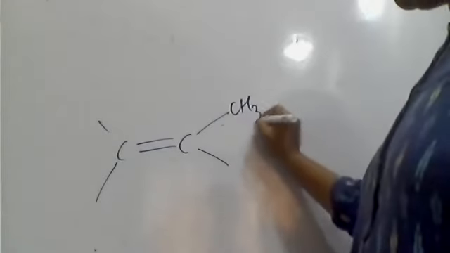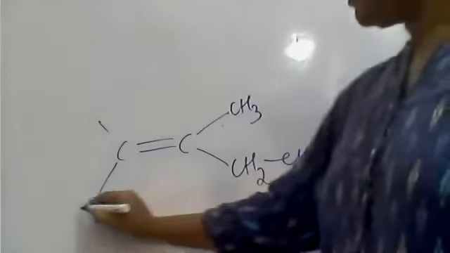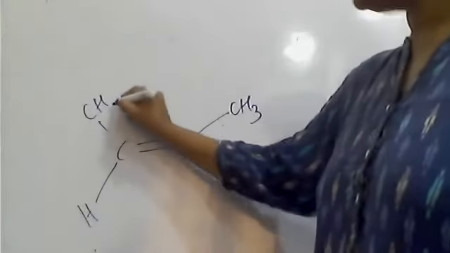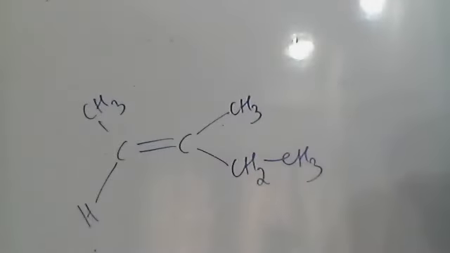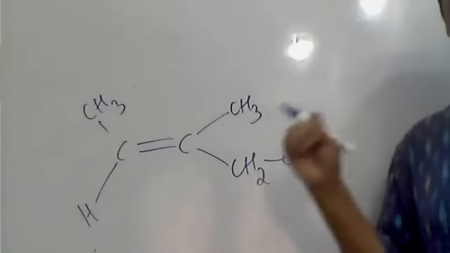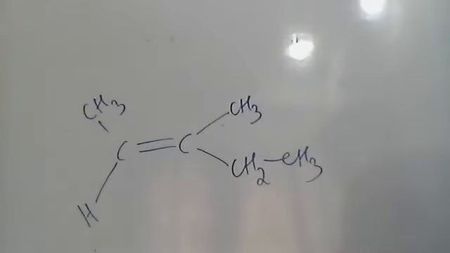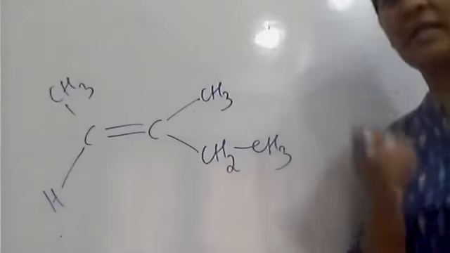CH3, CH2, this is CH3, H here, and this is CH3. Okay. Now you can see. Please tell me, what is the name of this compound? Because you have nomenclature.